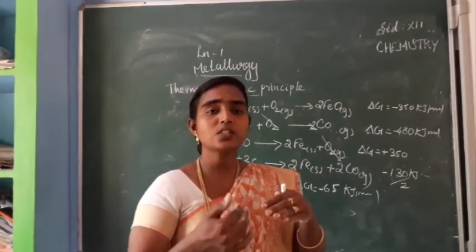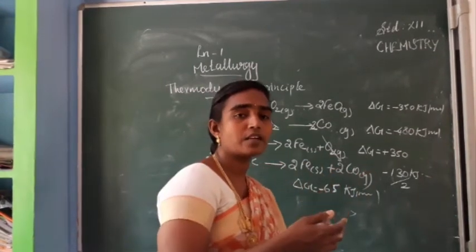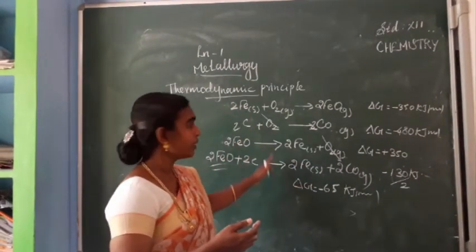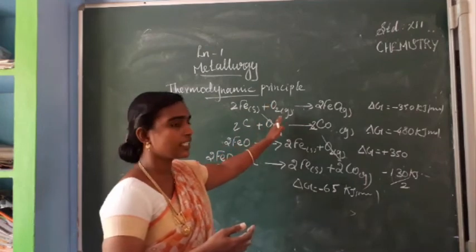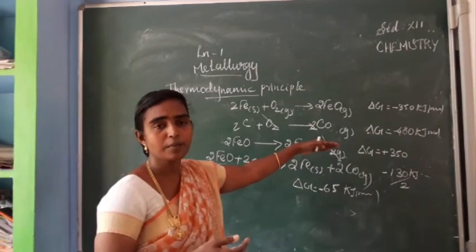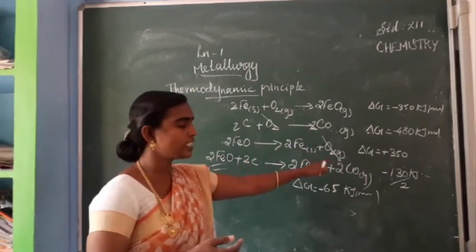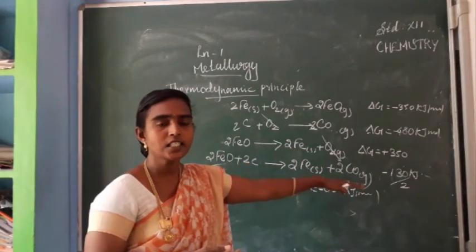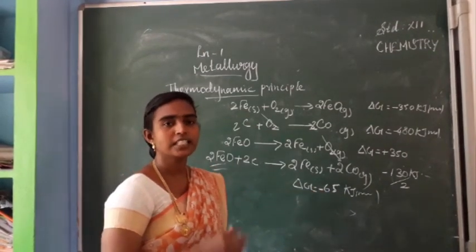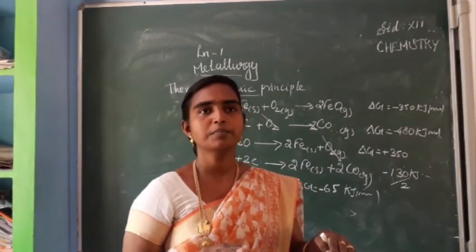Okay, so next, we have one more equation we have seen, for theoretical data. Solid iron is oxidized into iron oxide, and carbon as a reducing agent gets oxidized to carbon monoxide. Then we have taken the reduction of metal oxide. Both delta G values together give minus 130, so for the reduction of 1 mole of iron oxide, it is minus 65. The delta G is negative, so we can say this reaction is spontaneous. Is it clear? Okay, thank you.